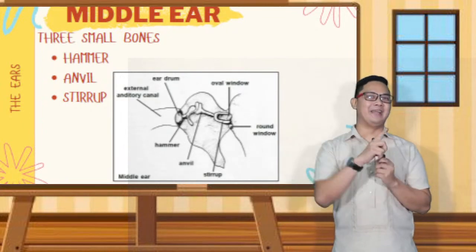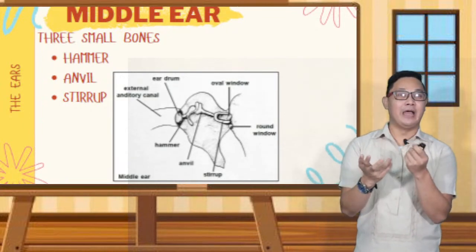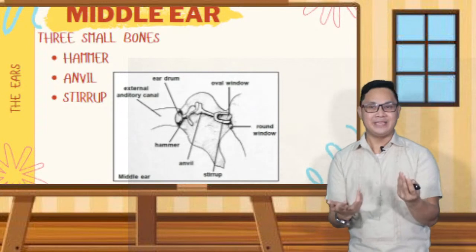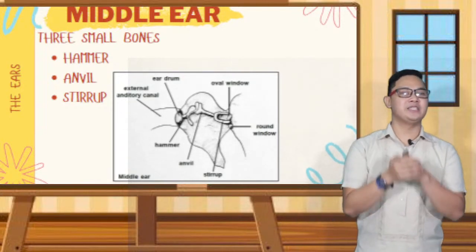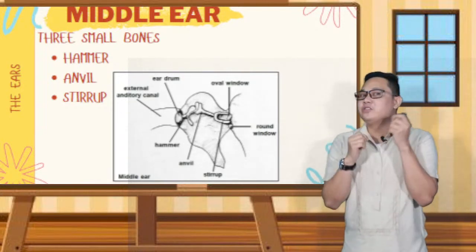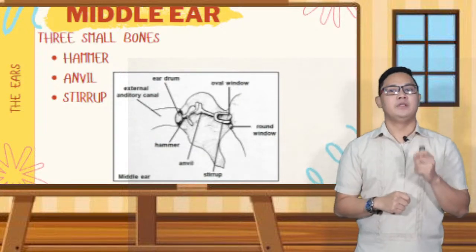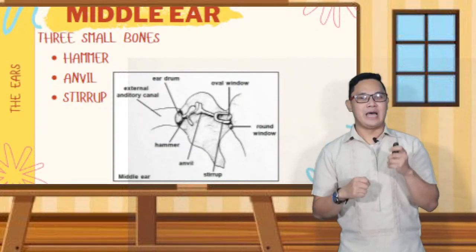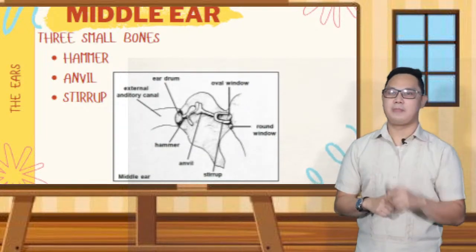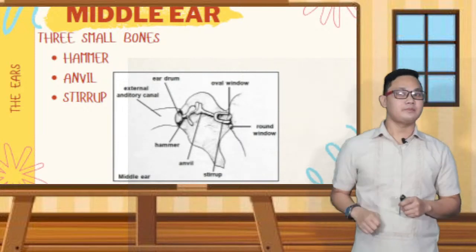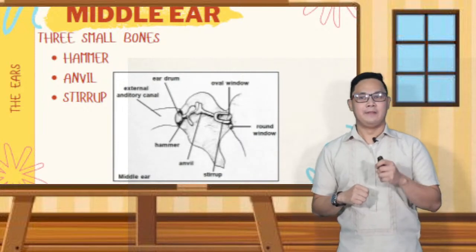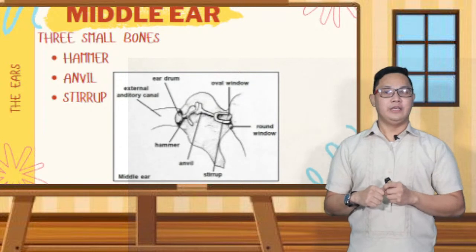The first one is the hammer, sometimes called the malleus. This bone is the largest auditory ossicle, and it connects the eardrum to the anvil. Number 2 is the anvil, or sometimes called the incus.